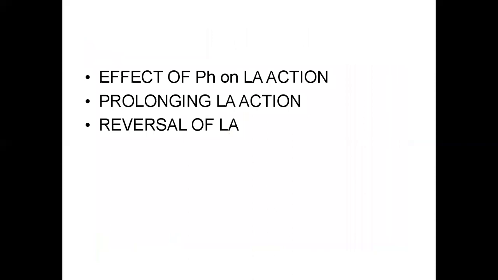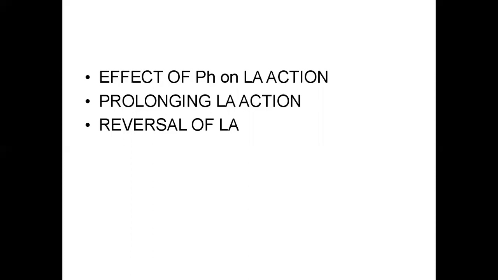Effects of pH on local anesthetic action. We already discussed that local anesthetics are bases, so their action is pH dependent. At physiological pH, local anesthetics are partly ionized and partly unionized. These are all weak bases.